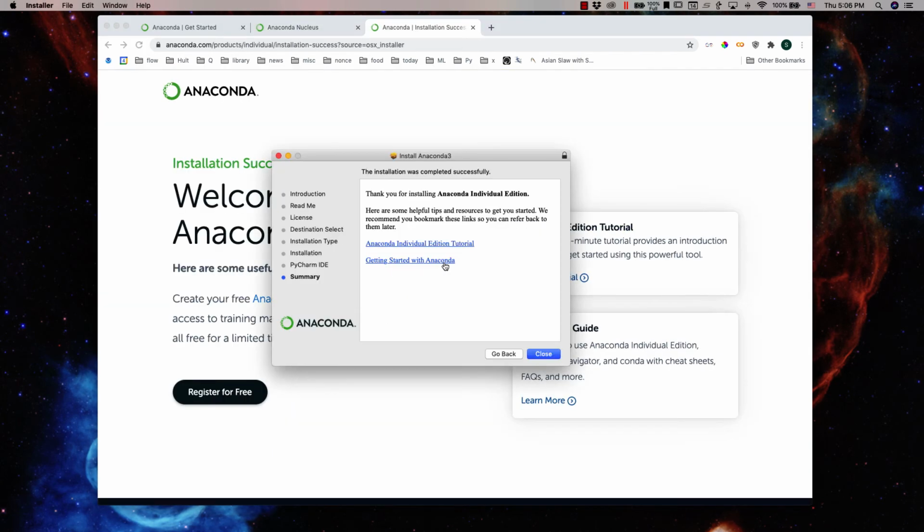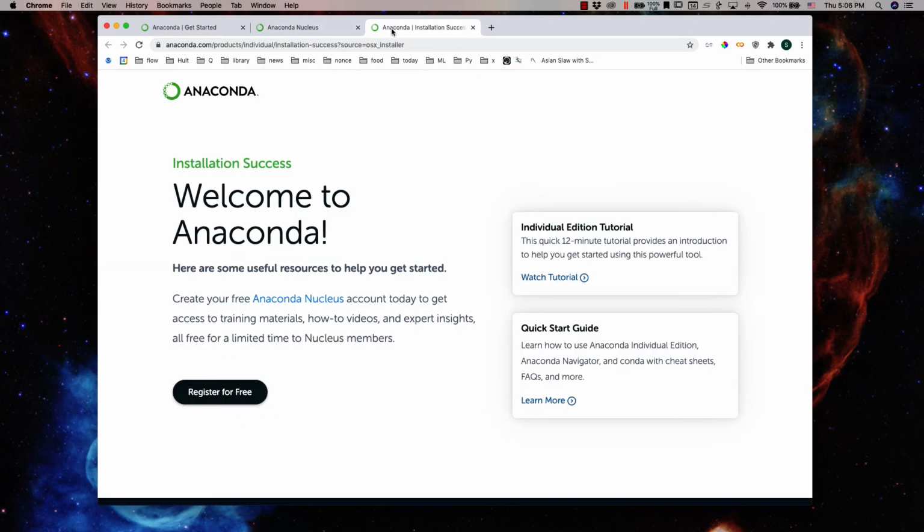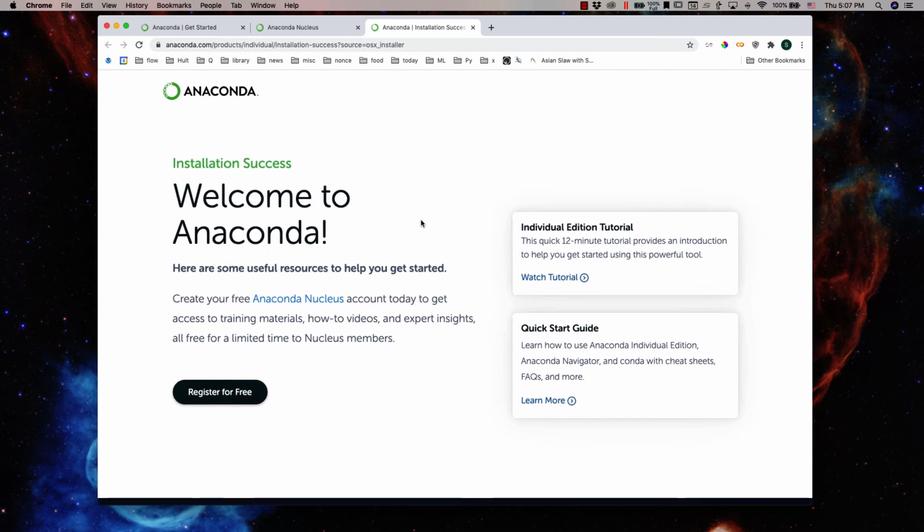I'll click on those links and then go back and read them later. And then finally, I'm asked if I want to throw the installer into the trash. I think I will, because it is so big and I don't think I need it again. There is a requirement to establish an account on Anaconda's website to see some of this material. It's probably okay to do so. So let me see what I have created here.